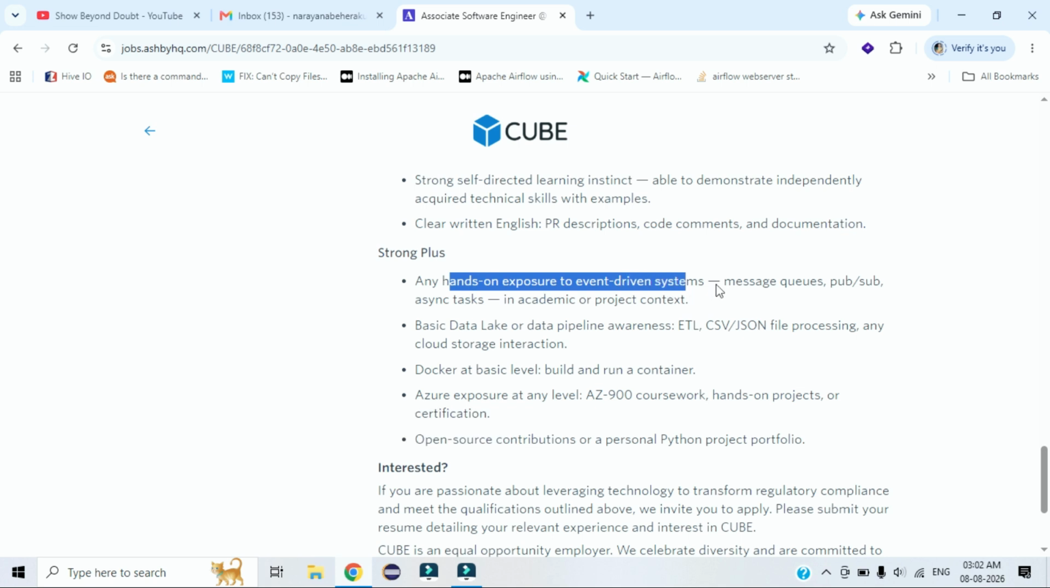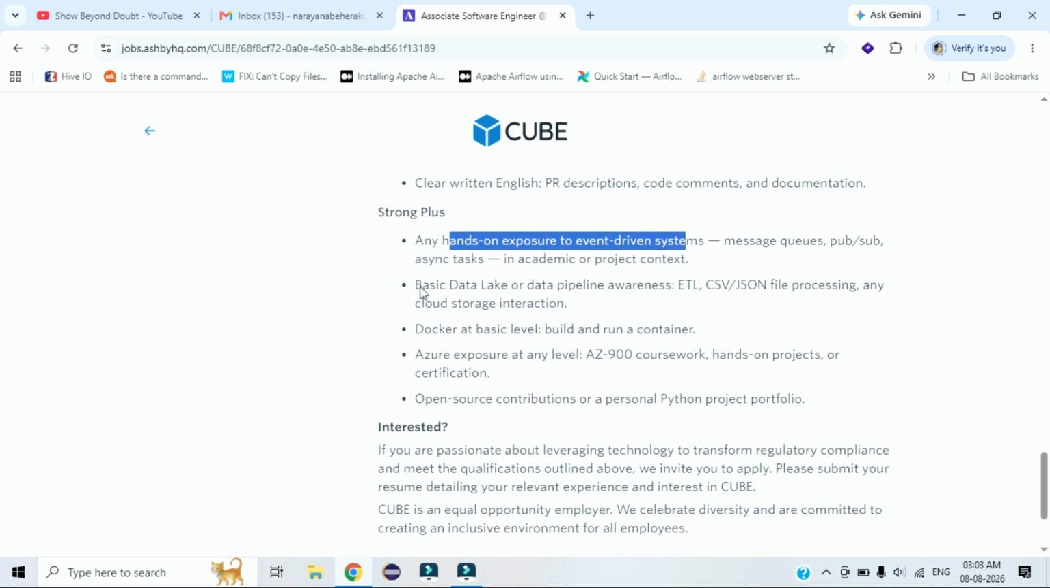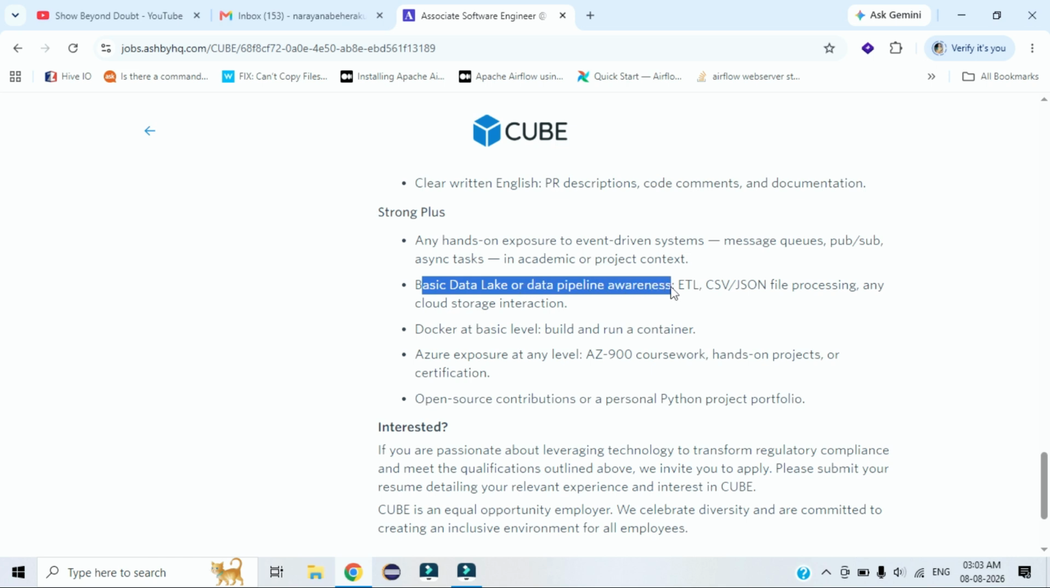The additional points they mention: if you have hands-on exposure to event-driven systems like message queues and pub/sub, async pass, it's a plus point. If you have basic idea of data lake or data pipeline awareness, that is also a plus point. Docker at a basic level is also expected. Azure 900 coursework, hands-on projects or any certification is a plus point too. If you are contributing to open source or have a personal Python project portfolio, it is also a plus point for you, guys.